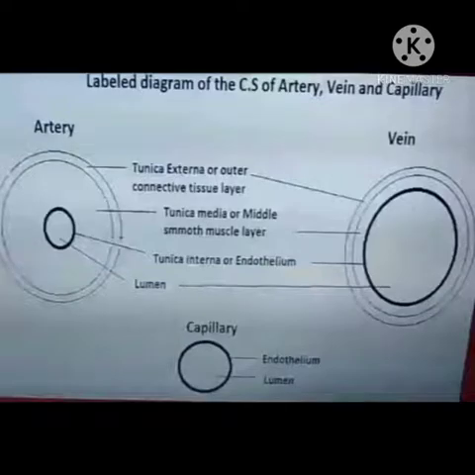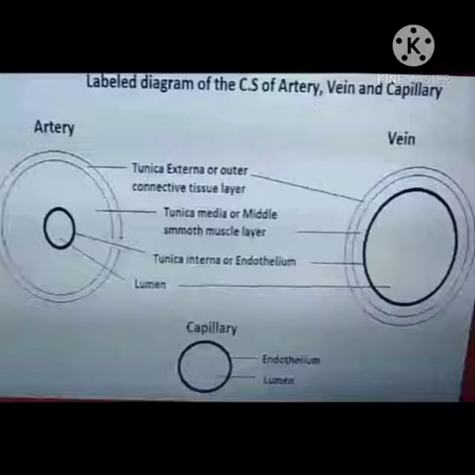Now look at the structure of capillary. The wall of capillaries is very thin. They do not have tunica externa and tunica media. They have only tunica interna. Now the question is, why do capillaries have a thin wall? What is the use of the thin wall of capillaries?